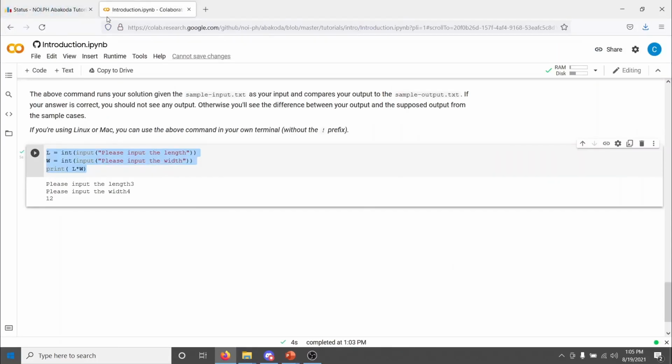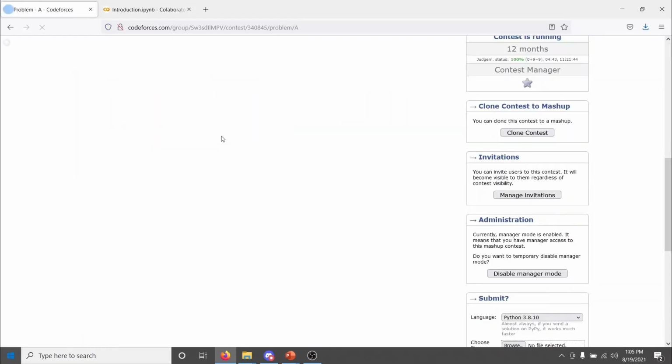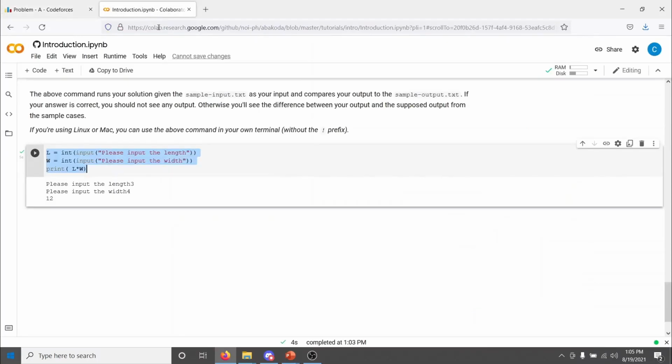Final point I want to make, and this is a bit more nuanced, is that when we say exact output format, we do mean exact. For instance, here in the rectangle, it asked for an integer output. And what that means is your answer shouldn't contain a decimal point. This is most likely to happen in Python 3, where using single slash division always results in a floating point result.